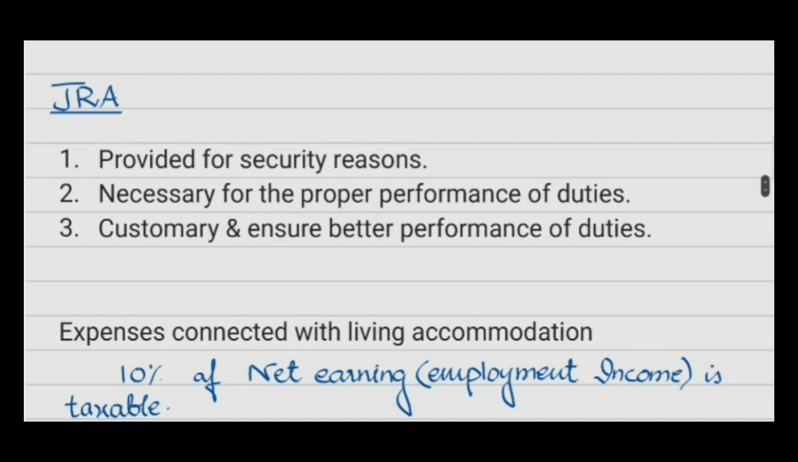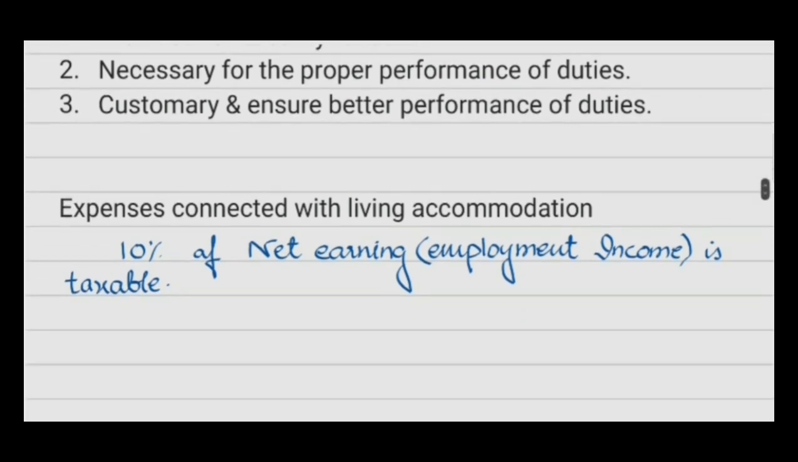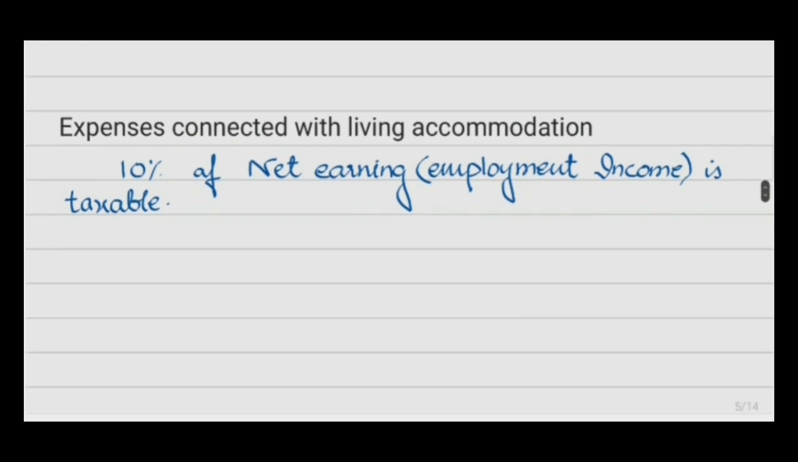Now expenses connected with the living accommodation, like heating, lighting or any furniture provided by the employer. In that case, if the accommodation is job related accommodation, then we don't have to consider the actual amount expended by the employer. The taxable benefit would only be 10% of net earnings. And what is meant by net earnings? It is said to be employment income.